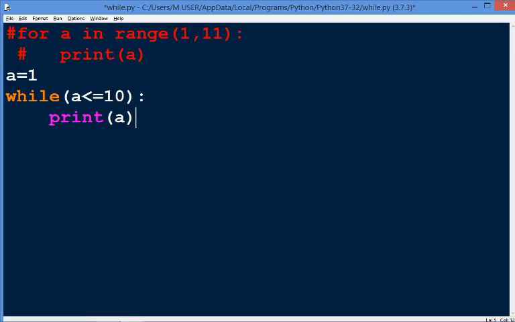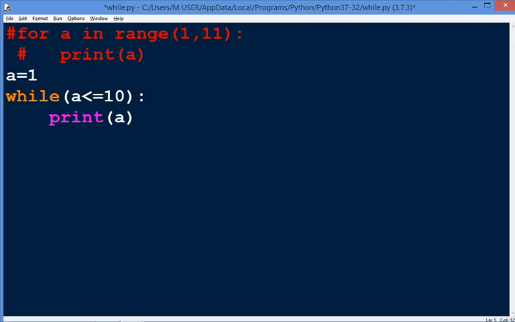In a for loop, we need not initialize the value of a because it will automatically be initialized in this range function. But in a while loop, we need to initialize the value of a. Now in a for loop, we need not put any condition. We just write this range function, and whatever we want to print, we write the numbers or the sequence within this range function. But in a while loop, we need to put a condition upon which the loop body will execute.